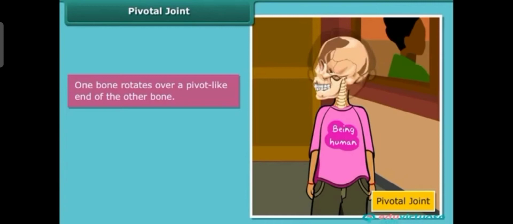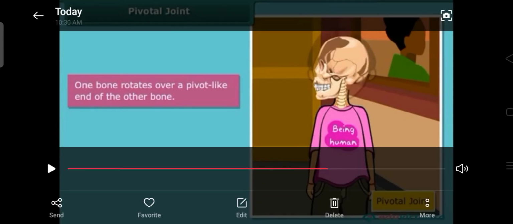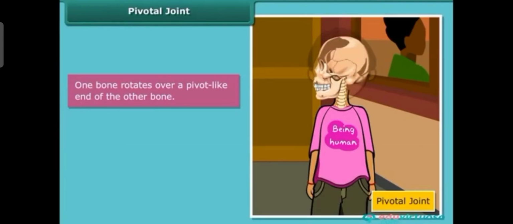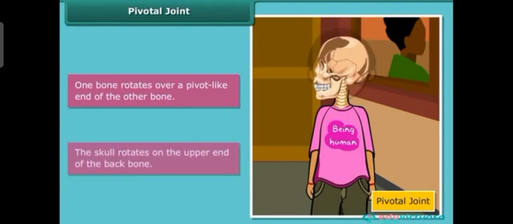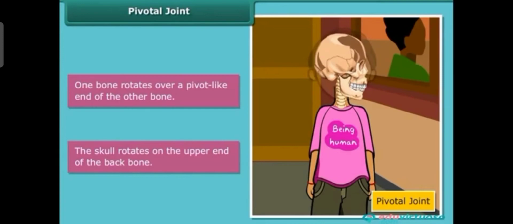You can see the neck. We can move it from one side to another on a fixed or pivot joint. So we are able to move the neck. The skull rotates on the upper end of the backbone. The skull is always rotating on the backbone.